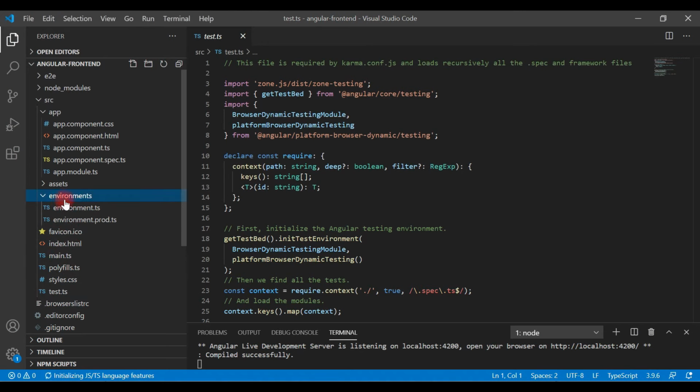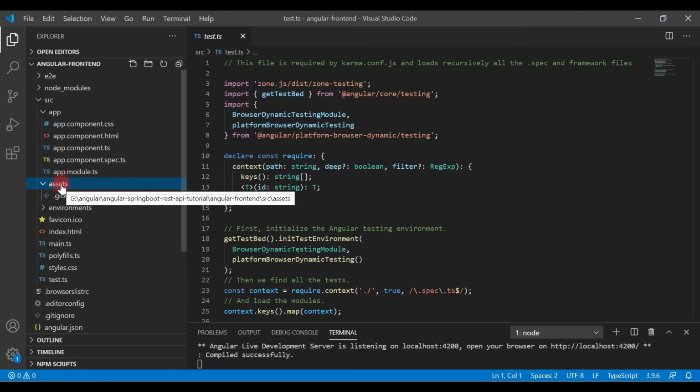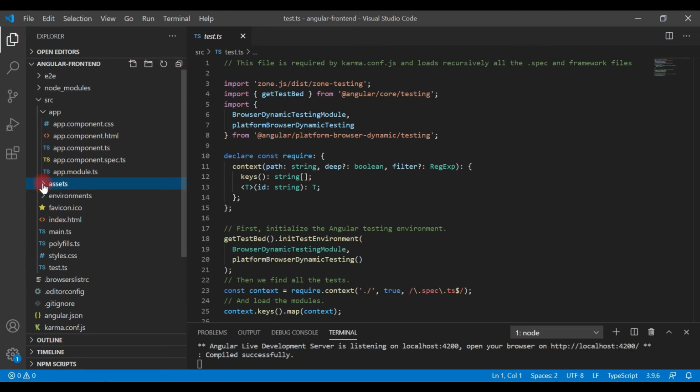Alright, and we have the environments folder. Inside that we have environment.ts and environment.prod.ts, so all the environment related configurations go inside these files. And inside assets you can keep images and other static files. So these are the few important files in this Angular application.